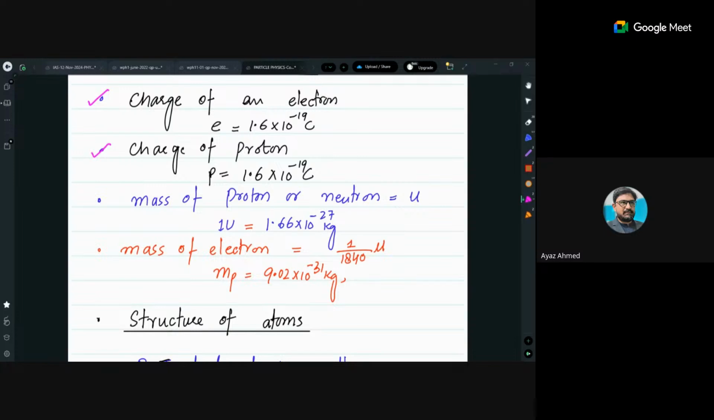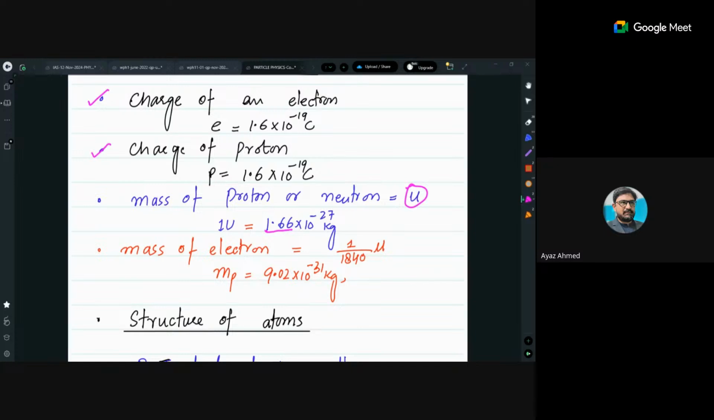Then the mass of a proton, this is relative mass. If you remember, we usually say 1u, 2u, 3u. So that is the mass of one nucleon inside the nucleus. 1u is also given to you. That is 1.66 × 10^-27 kg. And this mass is an average mass of a proton and a neutron.